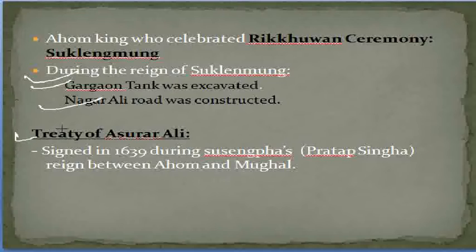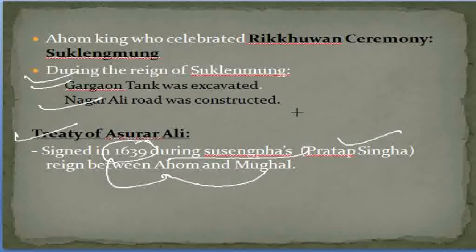The next point of discussion is the Treaty of Asurar Ali. It was signed in 1639 CE during Susengpha, that is Pratap Singha's reign. It was signed between Ahom and Mughal.